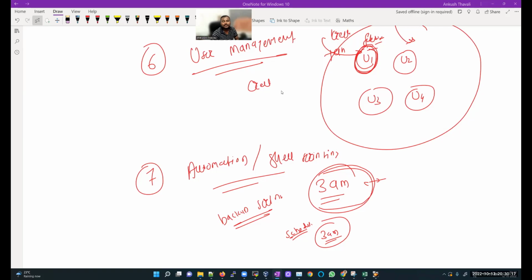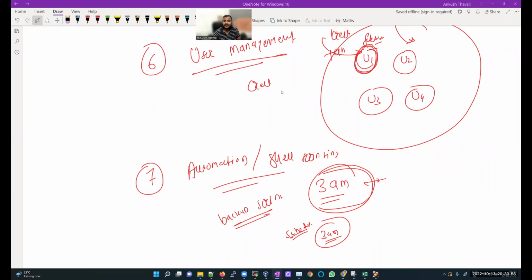My manager is saying, okay, hi DBA team, write a shell script which will take the database backup automatically at 3 o'clock in the night, and it will send me a report whether the backup was successful or not. If the backup is successful, nothing to do. If the backup fails by any chance, then it is your responsibility to see why the backup failed. So we are going to learn a very important part, which we call automation.